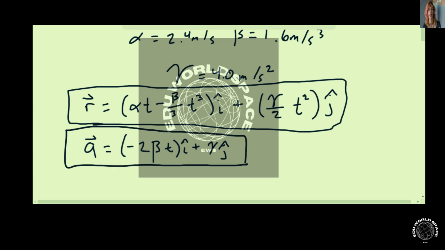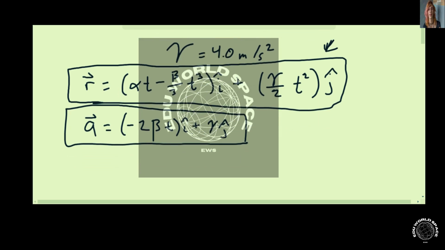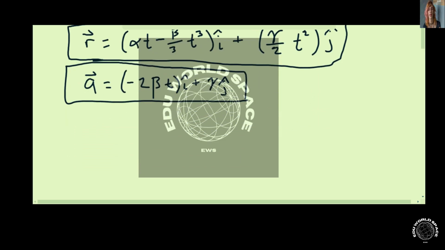Now next we need to find the altitude, which is going to be the y-coordinate given by the j-hat in the position vector right here. We need to find it when the bird flies over x equals 0 after time equals 0.